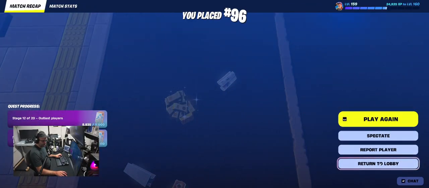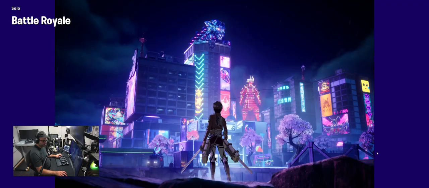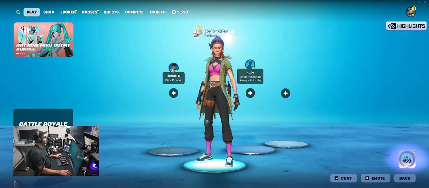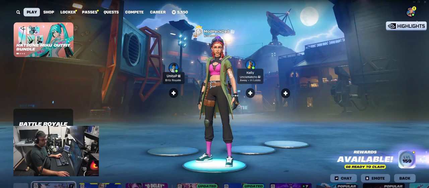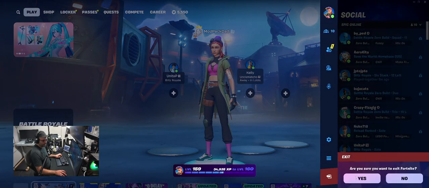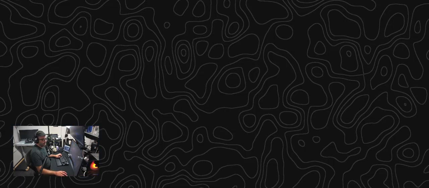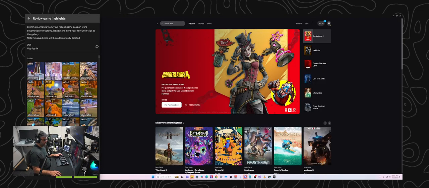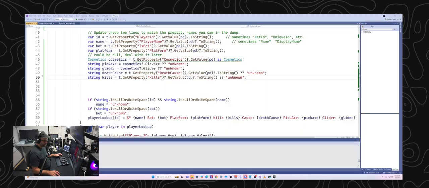So now we need to go analyze the replay file and see what the cause of death code was. So let me exit out of Fortnite and go back to the IDE. And then stand by here. Let's go back to Visual Studio. Okay, so let's go back into Visual Studio.